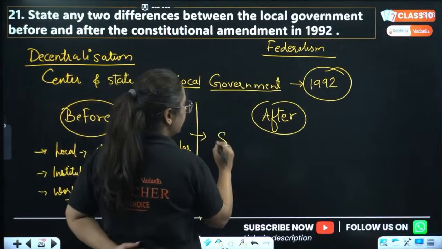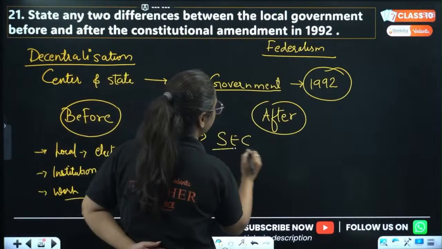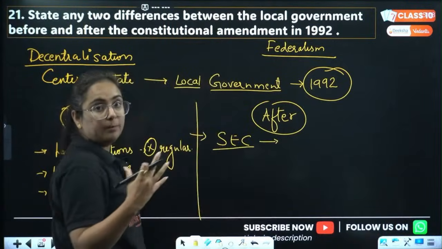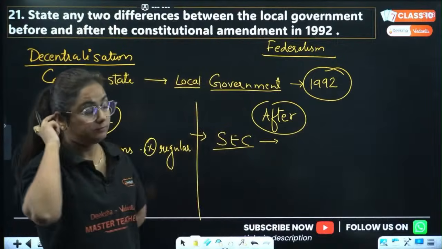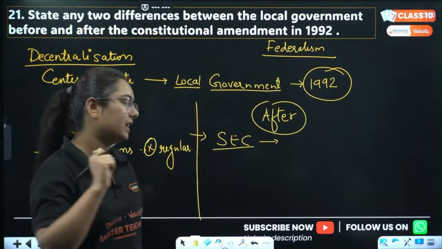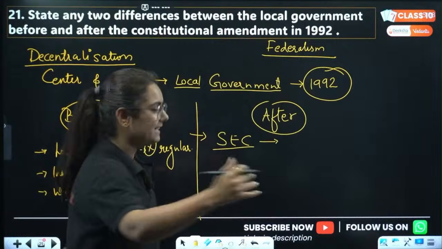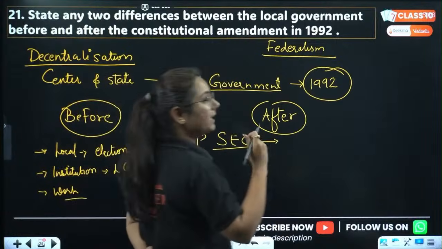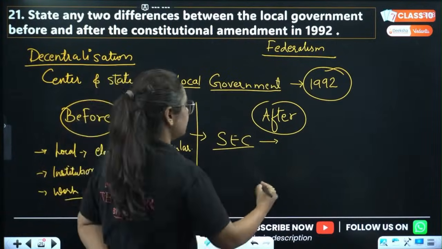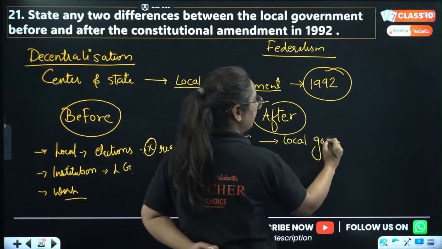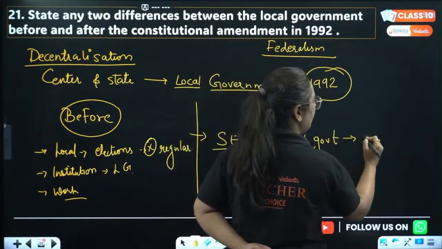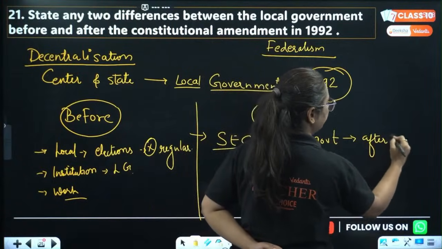The State Election Commission was formed, a body that will organize free and fair elections in the states for local government, and these elections will be organized after every 5 years.